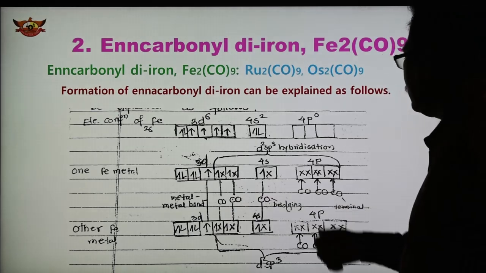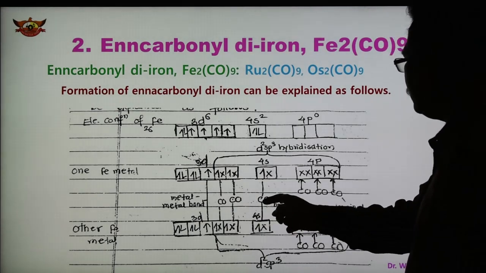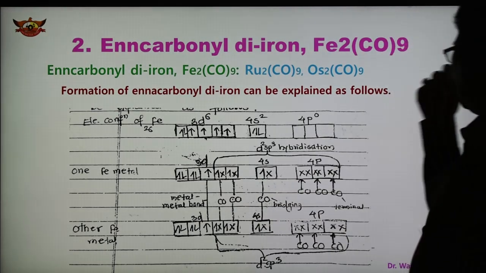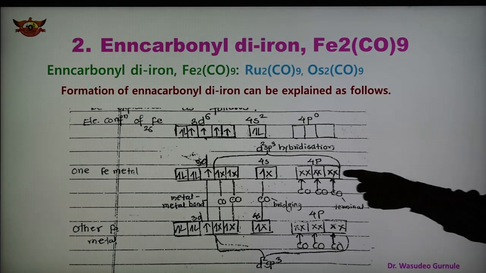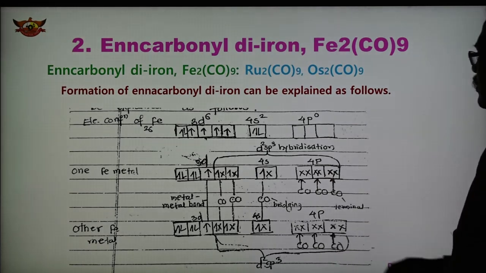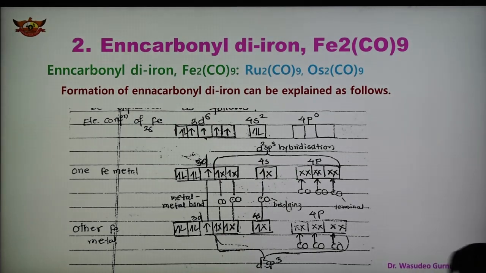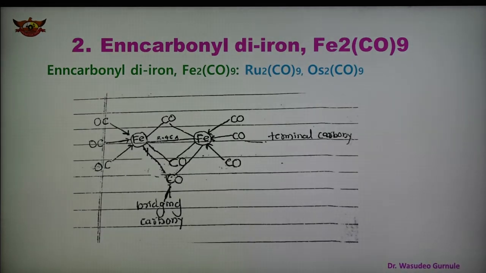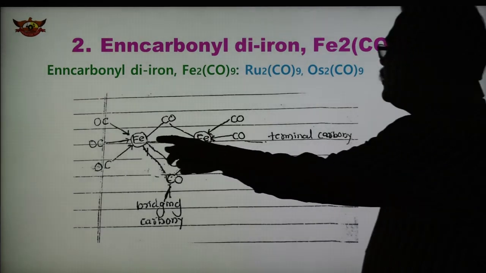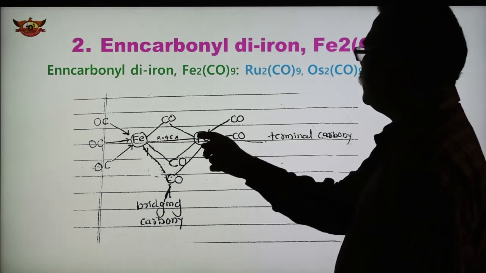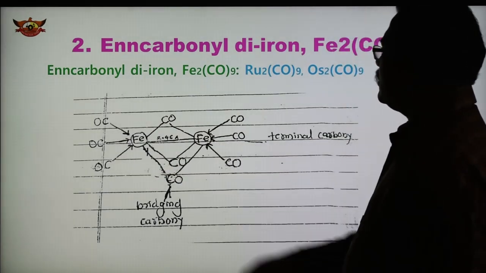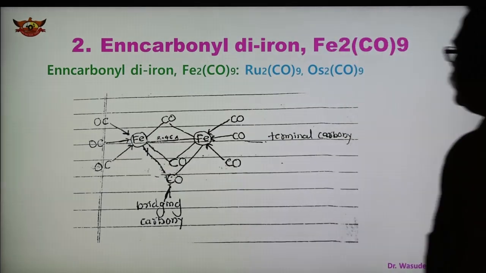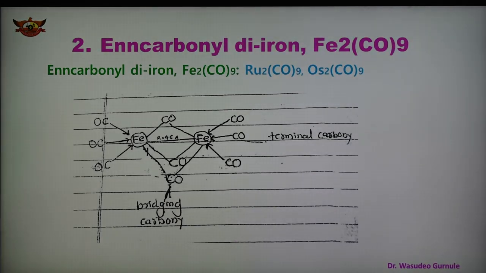These are the three bridging carbonyl joined with two metals, and between the two metals there is a bridge of the carbonyl group. And each metal also has three terminal carbonyl, and there is one metal-metal bond. So all these are shown in this geometry or figure. Both the terminal and bridging carbonyl groups are present in this case.